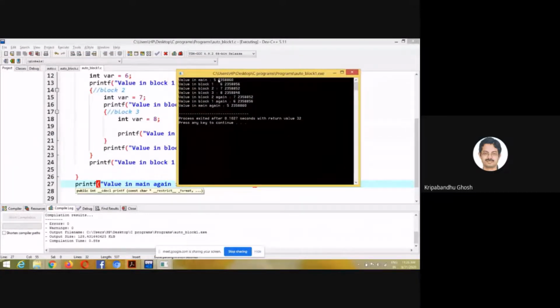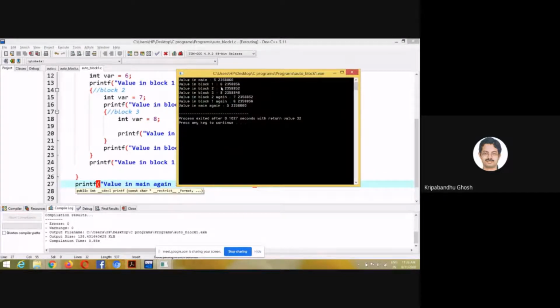So in main, you see that the value in main is 5 and the address is this. This is the memory location. I mean, this is the starting memory location of the variable where, which is in main and outside all the blocks. You see, the address is 2358860, and when I print the same variable in main again, it's the same address.